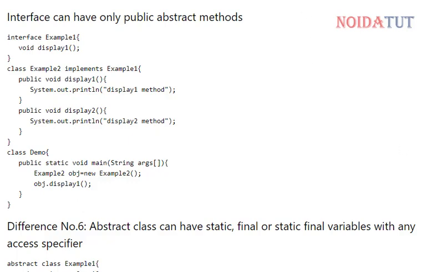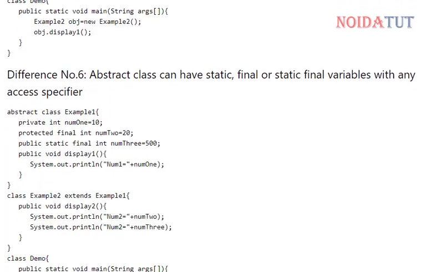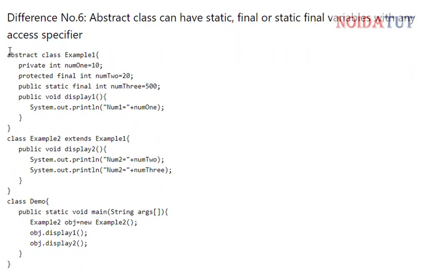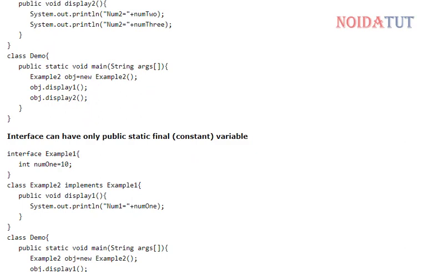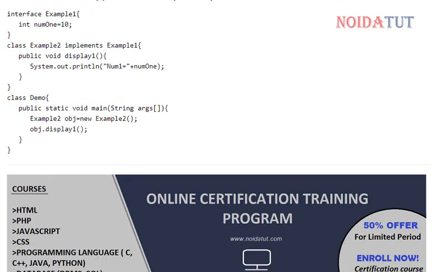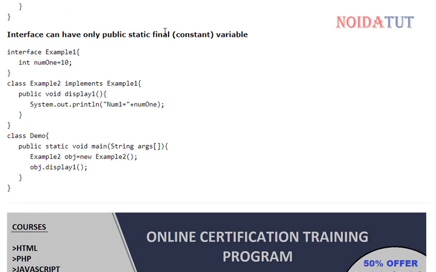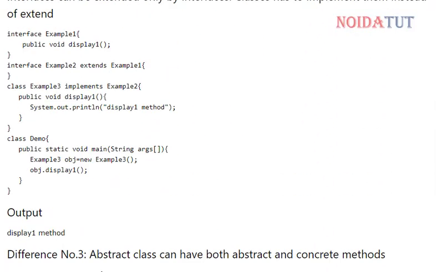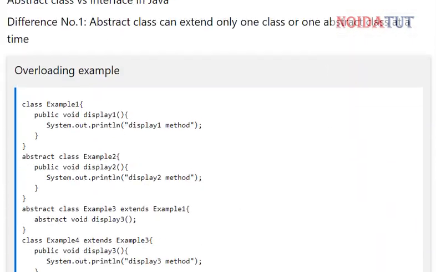An abstract class can have static, final or non-final variables with any access specifier. In this we have an abstract class with private, protected and public, all the different access specifiers or visibility modes. In an interface, in other words, we can only have public, static and final variables. So these are the main basic differences between an interface and an abstract class.